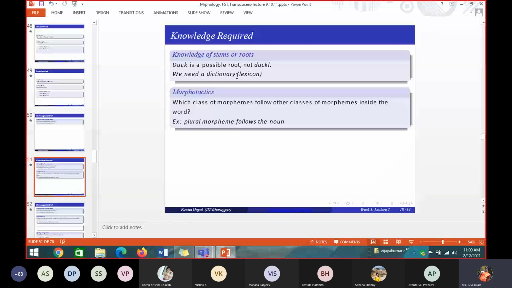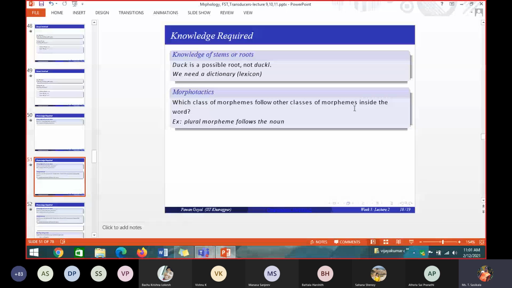Next, you should also have knowledge about morphotactics. Please make a note: morphotactics is what type of morpheme follows another type of morpheme. Which class of morpheme follows another class of morpheme inside a word? In a word, if we are combining two or more morphemes, I cannot simply combine any morphemes. Along with this word, I can combine this type of morpheme, to produce a proper word.